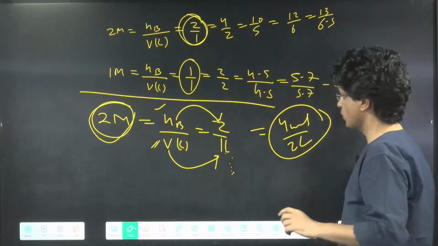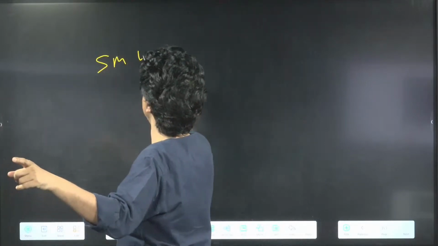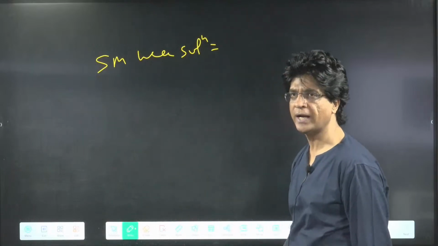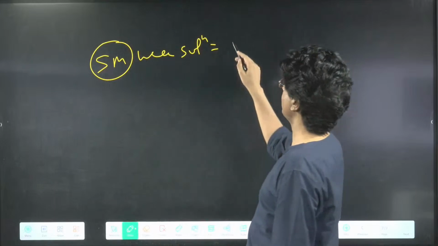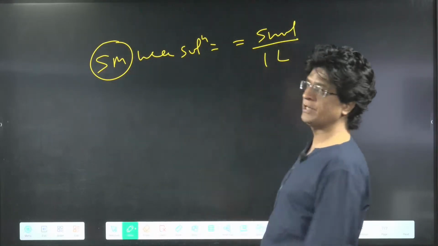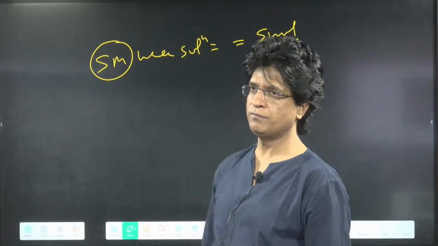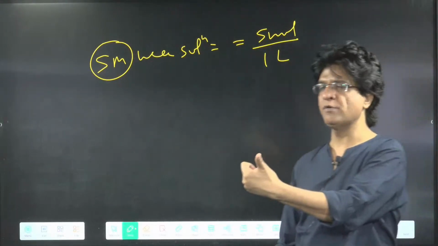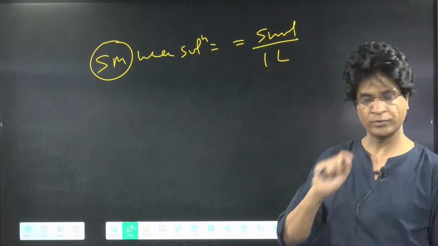So the moment they give you a 5 molar urea solution, what is the meaning of that? Not only is it 5 molar, but also something else. What is that? It also means 5 moles of urea in 1 liter of solution. Very good. So I got the information of volume, and I got the information of number of moles also. Sure about it?